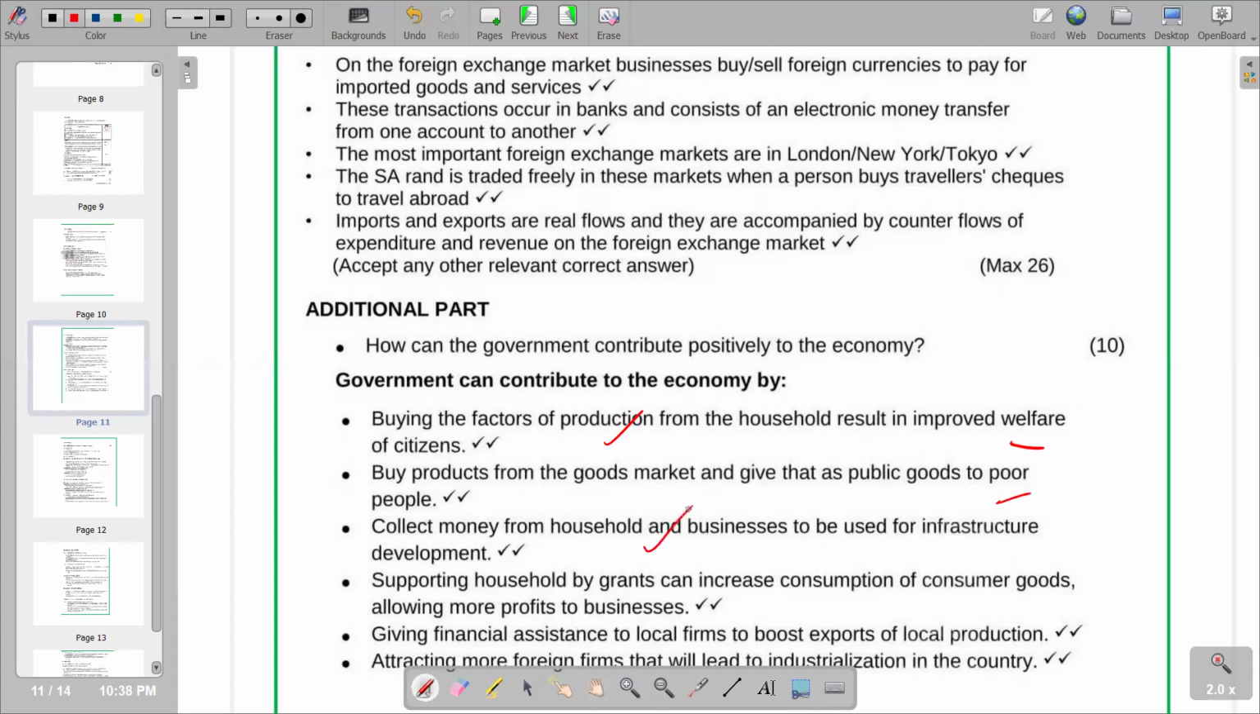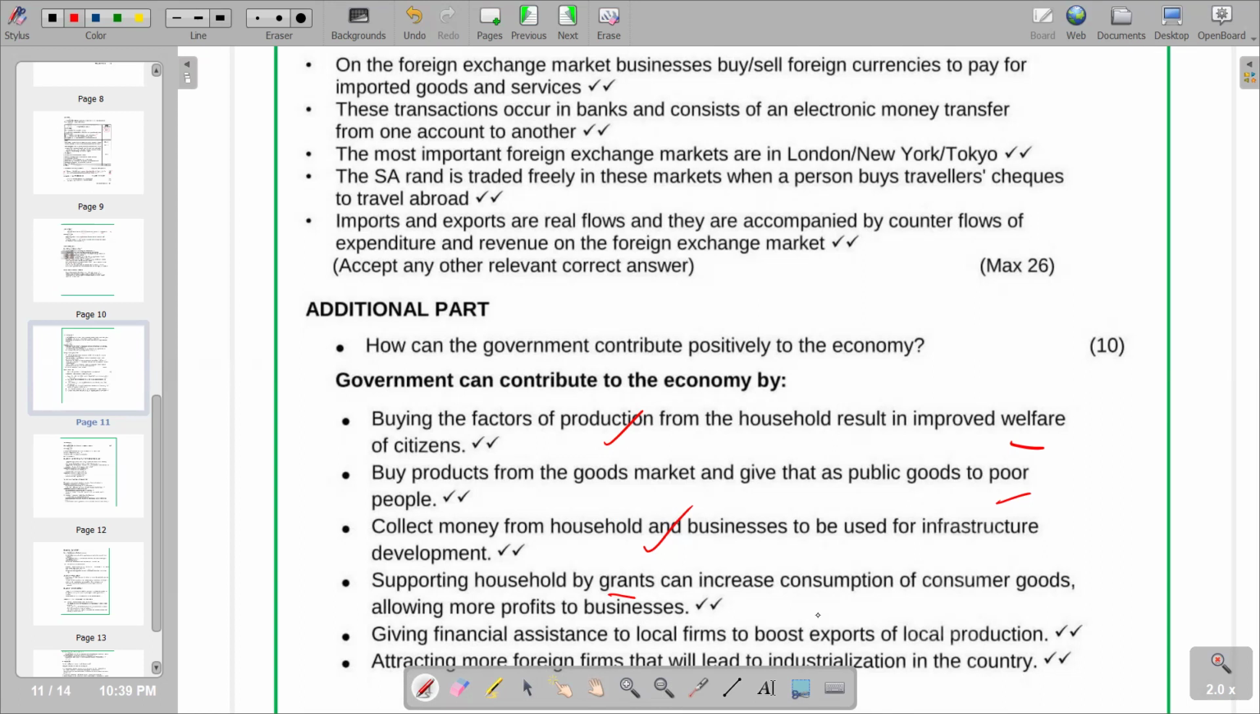The next point is saying supporting households by grants can increase consumption of consumer goods, allowing more profits to businesses. So basically, this explanation again is revolving around the aspect of redistribution of income, whereby money is taken from the households and firms through taxation, and then it's redistributed through grants. And this can increase consumption of consumer goods. When the citizens receive those grants, they're going to buy more goods and services. And obviously, business will earn more profits.